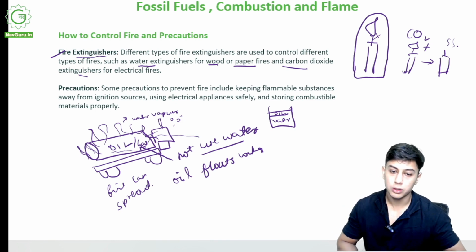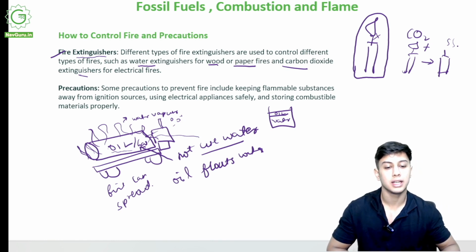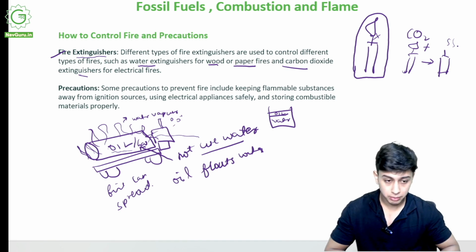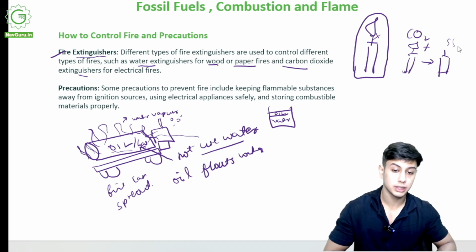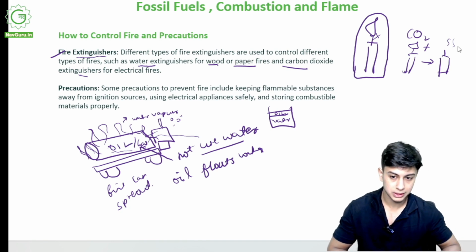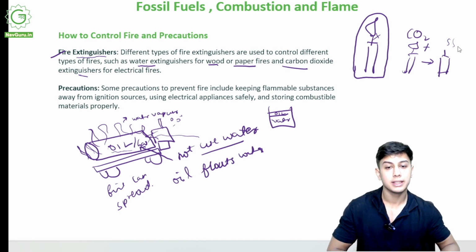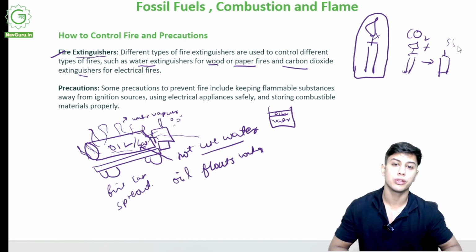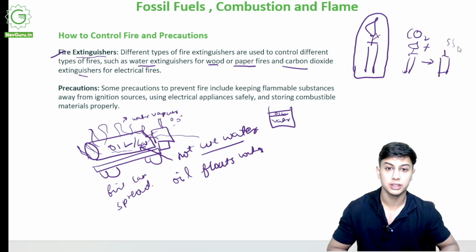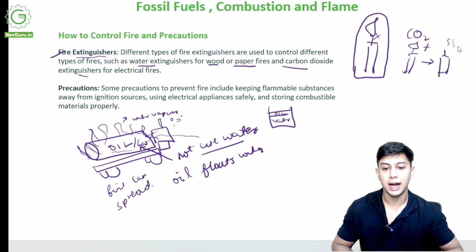Precautions. There are some precautions to prevent fire that include keeping inflammable substances away from ignition sources. Now what do I mean by that? Supposedly there is a petrol pump, they tell you to not use your phone over there, not flashlight, not smoke. These can act as ignition to more flammable substances.